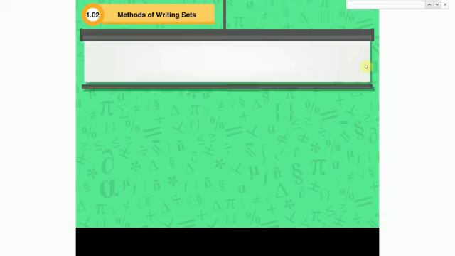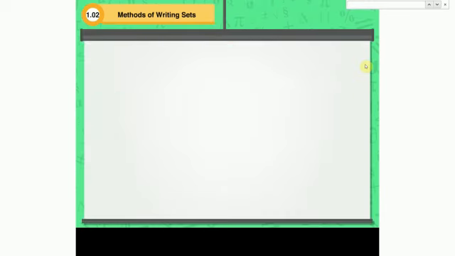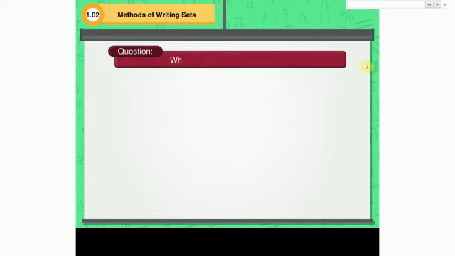Now, let us practice some questions based on what we have learned so far. Question: which of the following collections are sets? We know that a set is a well-defined collection of objects.